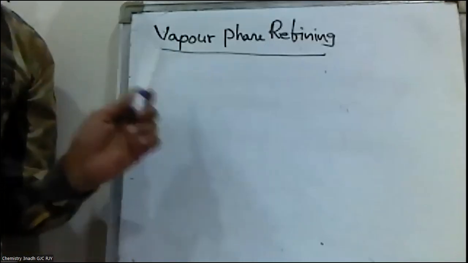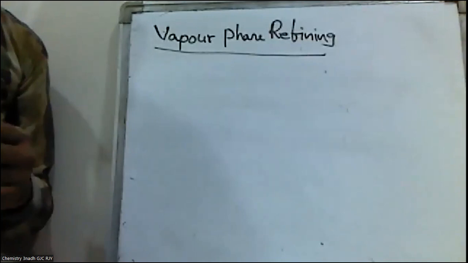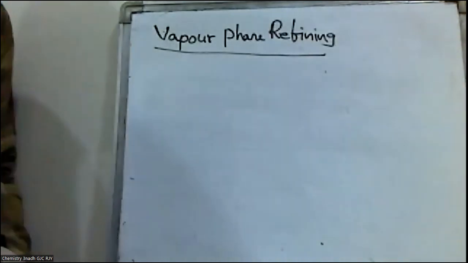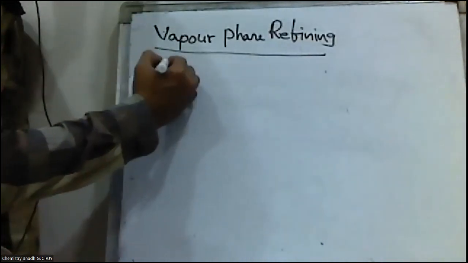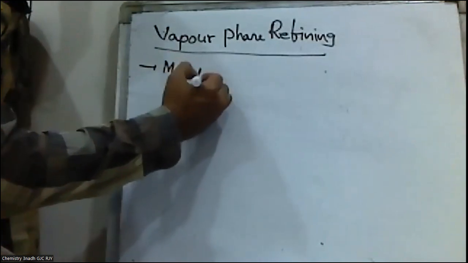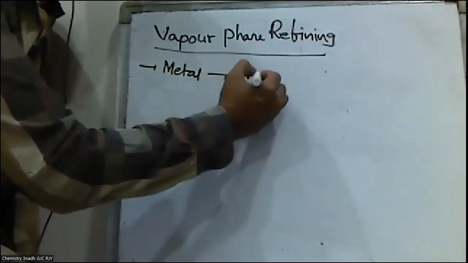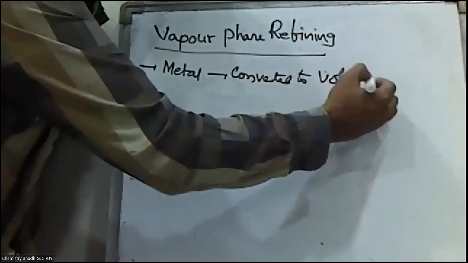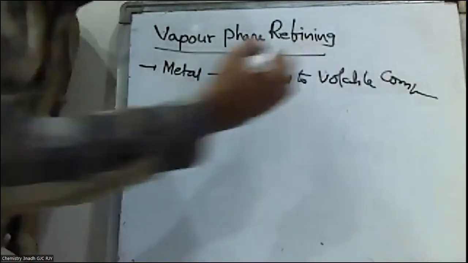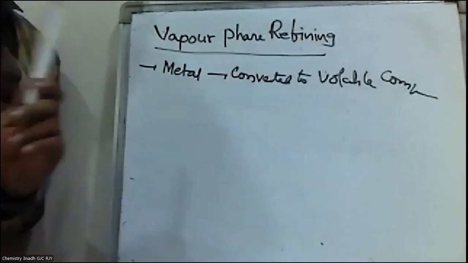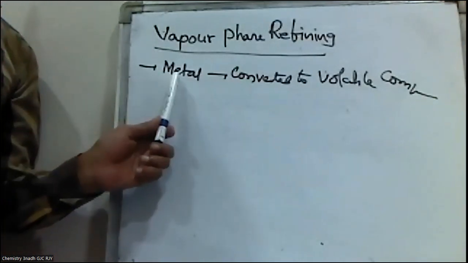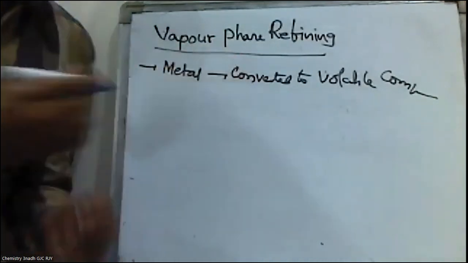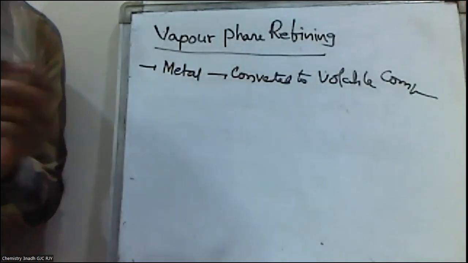So what is vapor phase refining? What is the principle involved in it? In this method, first the metal is converted to its volatile compound.